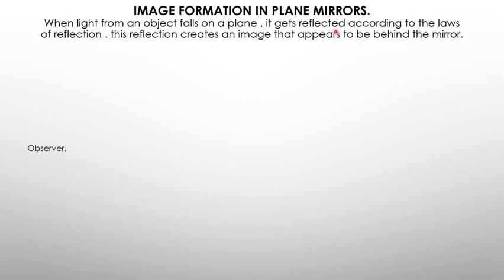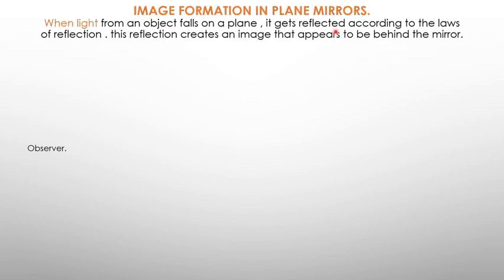What comes into your mind when you talk about image formation in plane mirrors? When a light ray from an object falls on a plane surface, it gets reflected according to the laws of reflection. This reflection creates an image that appears to be behind the mirror.